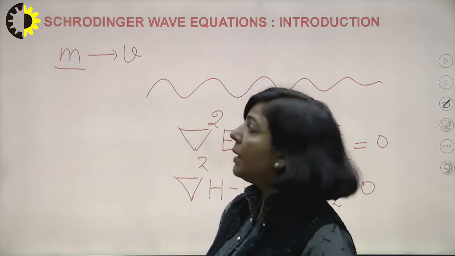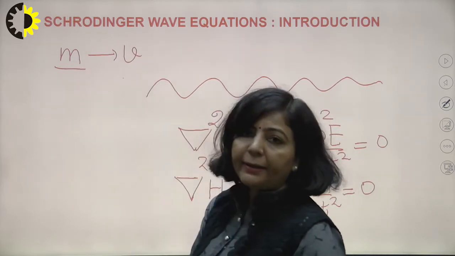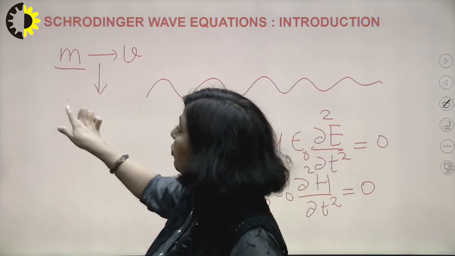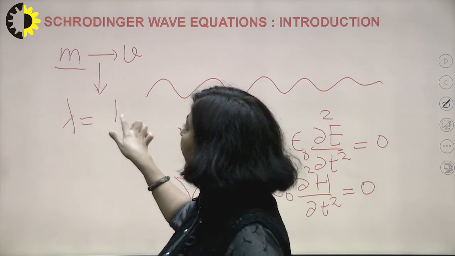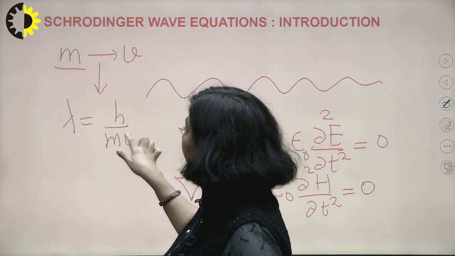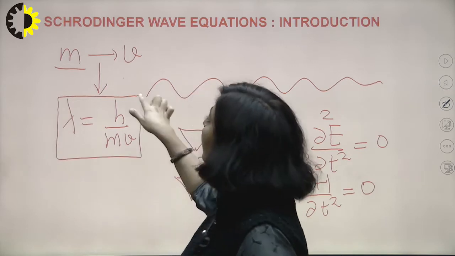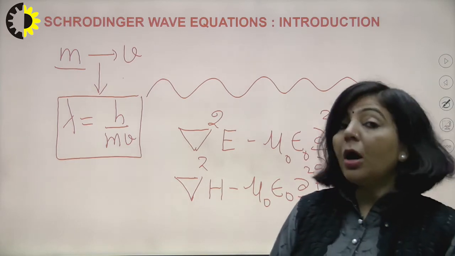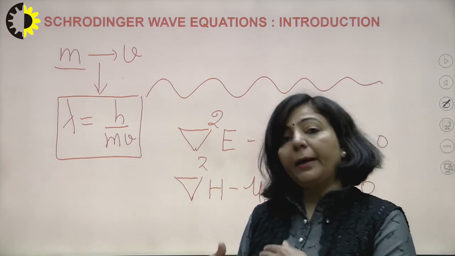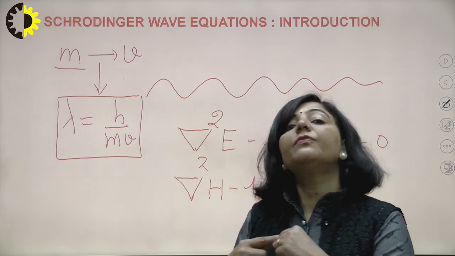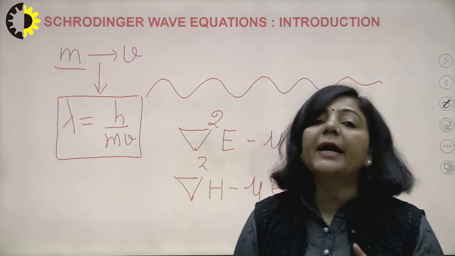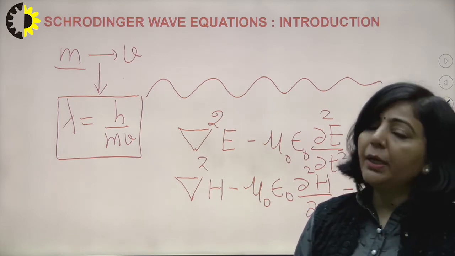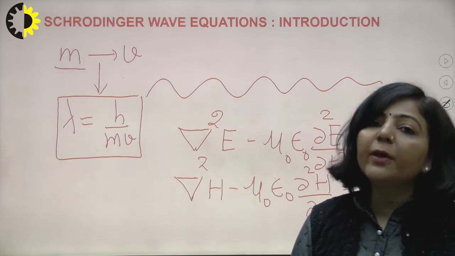According to the concept of matter wave, this moving microscopic particle is associated with a matter wave, and its wavelength will be h upon mv. So now you have a particle that is moving and is associated with wave nature, and to describe that wave nature or wave behavior, a second order partial differential equation can do it.